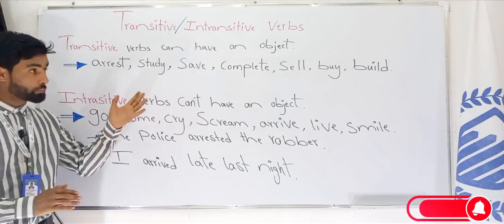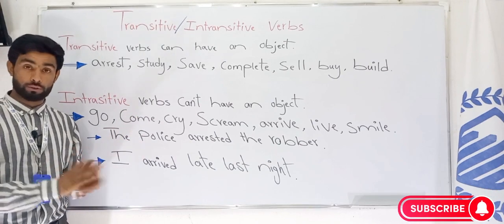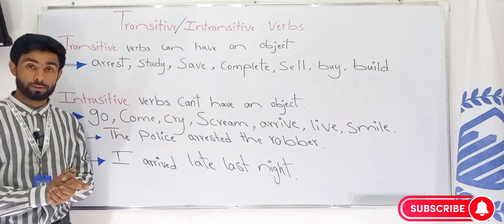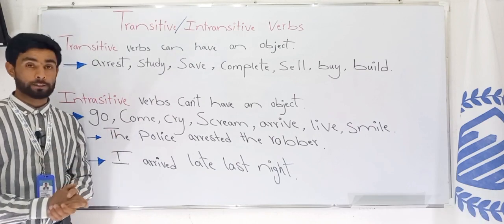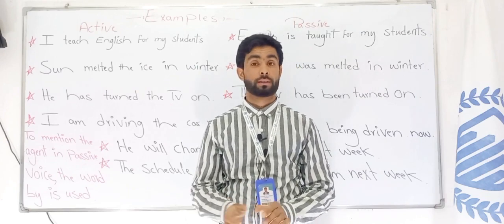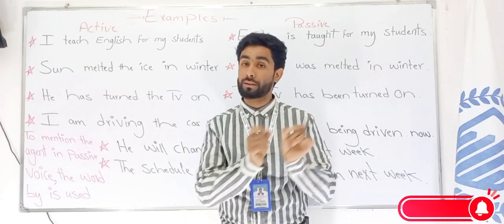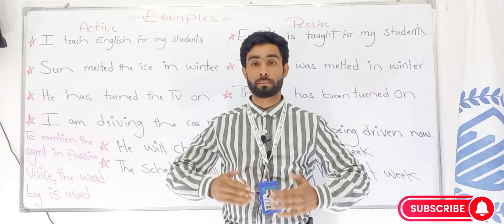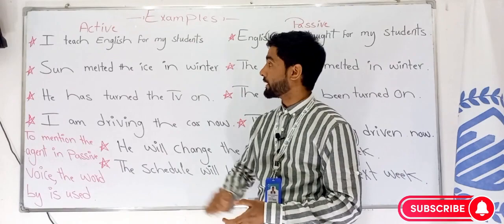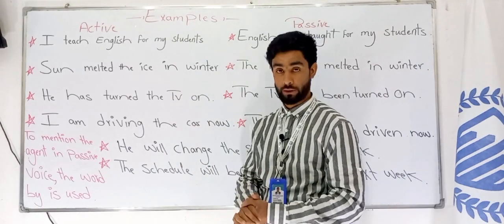All right. Hope you understood transitive and intransitive verbs, and hope it's clear. So let's come to some examples of active and passive to understand them better in sentences. The first sentence: I teach English to my students.